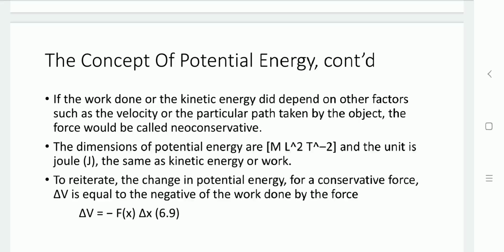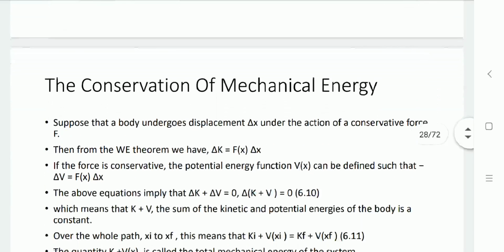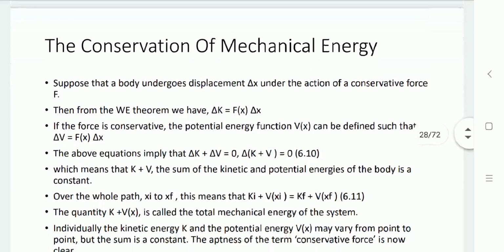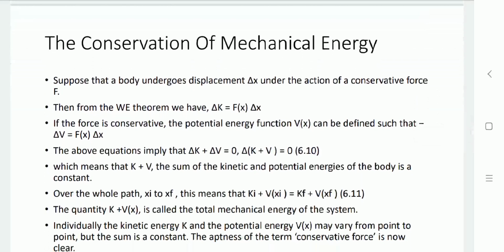So the change in potential energy for a conservative force, delta V, is the negative of F of x into delta x.